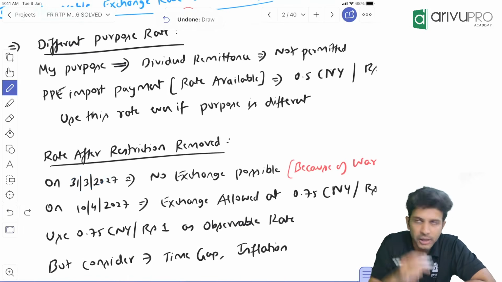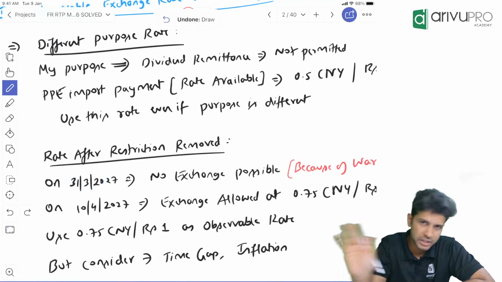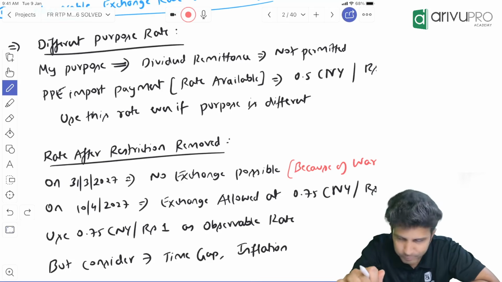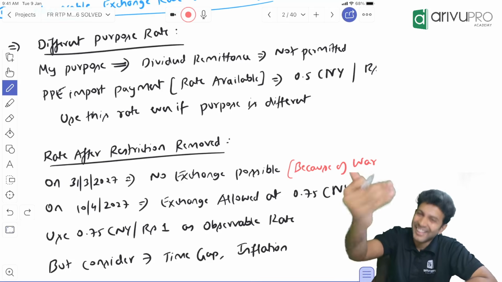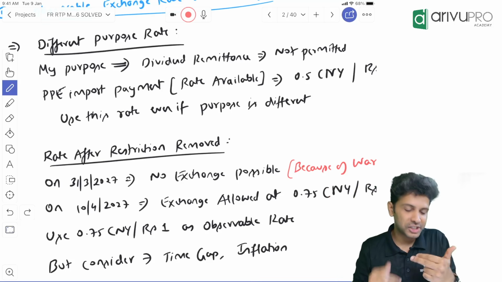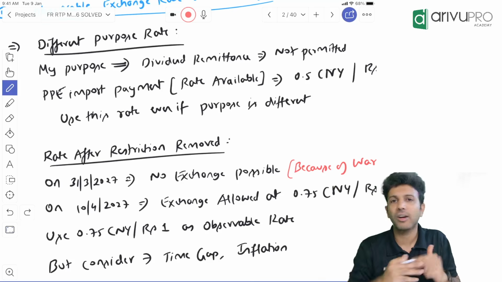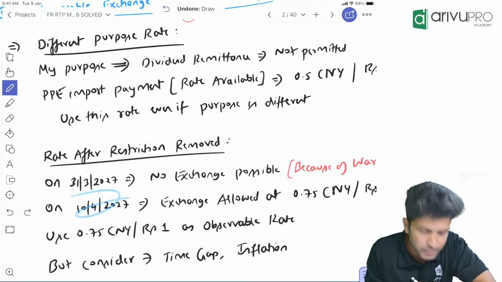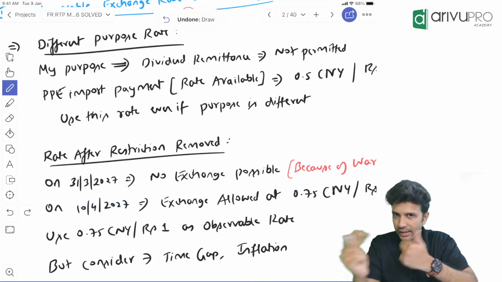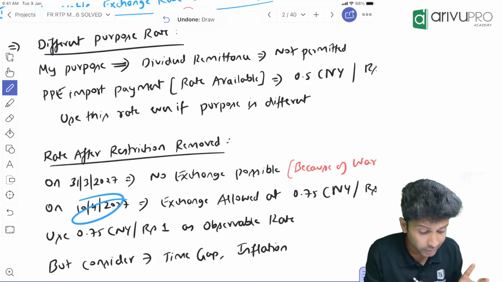From 31st March to 9th April, the exchange of Indian currency and Chinese currency is banned due to whatever reasons. Like that, let's say from 31st March to 9th April, for that period, exchange of Indian currency and Chinese currency got banned. But from 10th April onwards, that ban was lifted, meaning the exchange is permissible. Indian and Chinese currency, you can exchange on 10th April.